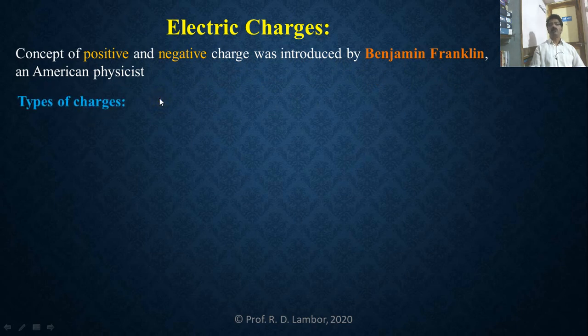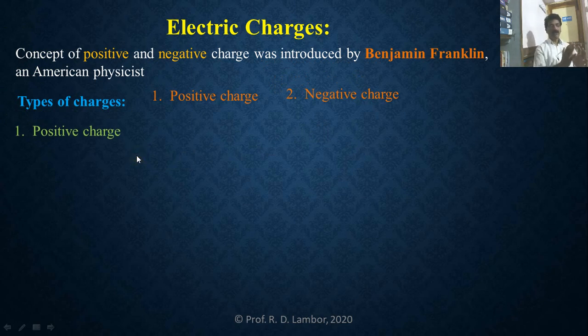So there are two types of charges. According to Benjamin Franklin, there are two types of charges. See here, positive charge and negative charge. So what is that positive charge? See here, we know that during the rubbing between the glass rod and silk cloth, what is happening? The electrons are transferred from glass rod to silk cloth. That's why glass rod is becoming positively charged and silk cloth is becoming negatively charged.